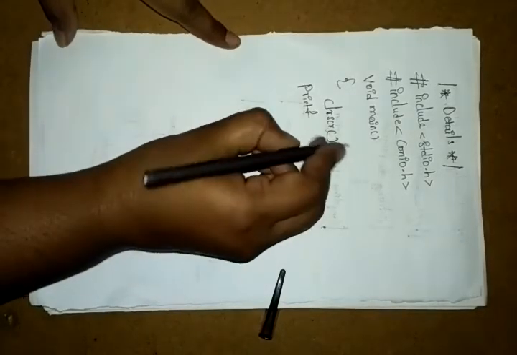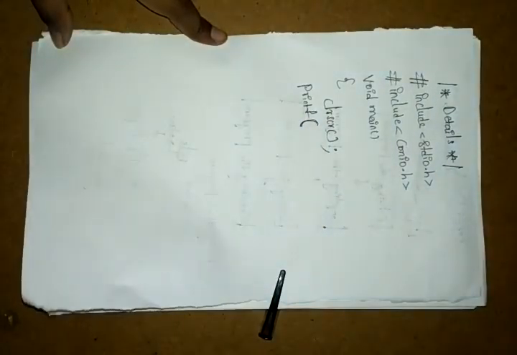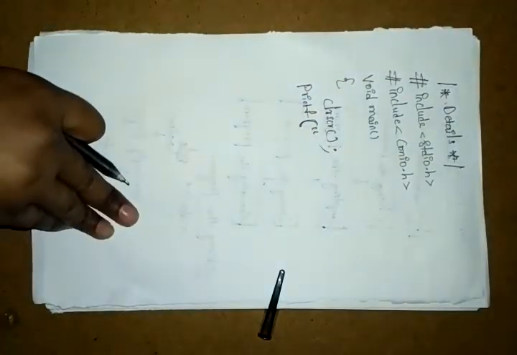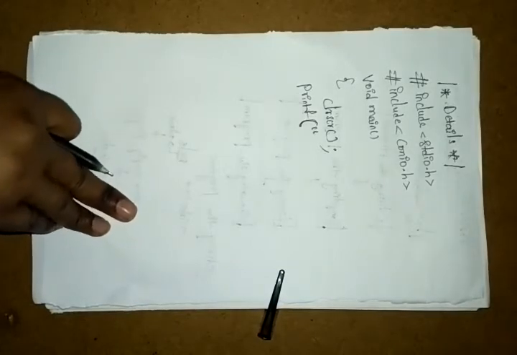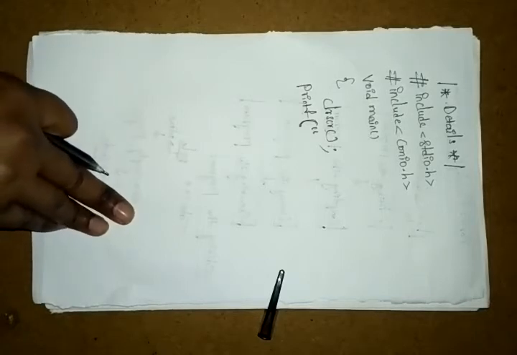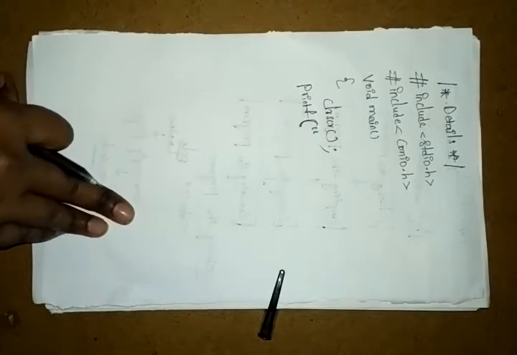See this. In this printf section, I am writing my details. printf, open brace. After the opening, you have to open double quotes. Within those double quotes only, any information will be displayed. Once you close the double quotes, nothing after that will be displayed. Within the double quotes, whatever we have is only displayed by our program.